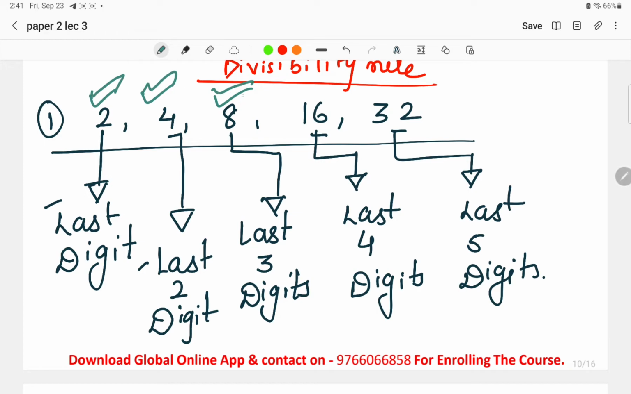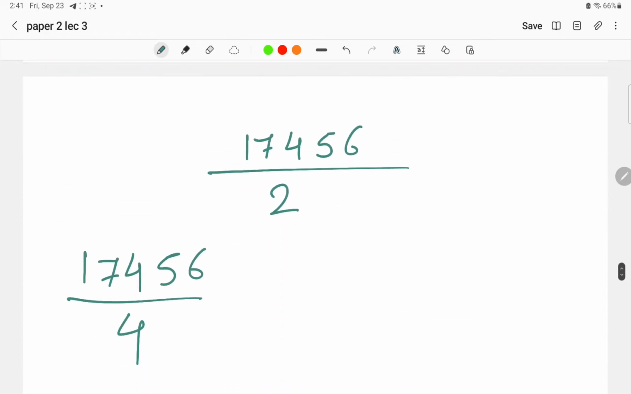But these can be kept in mind using this logic, as each one of them has something similar. Check the last digit here, the last 2 digits here, the last 3 here, the last 4 here and the last 5 here. So this is something we have to keep in mind.